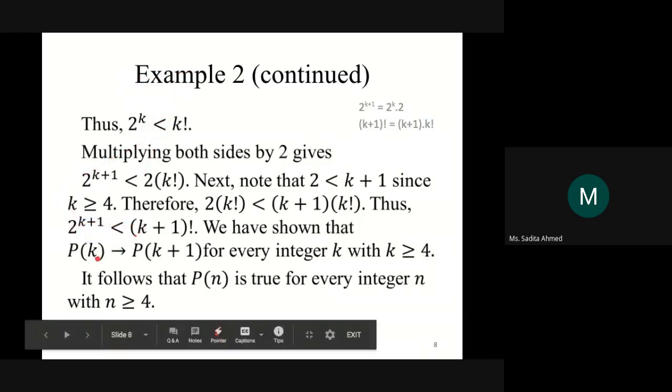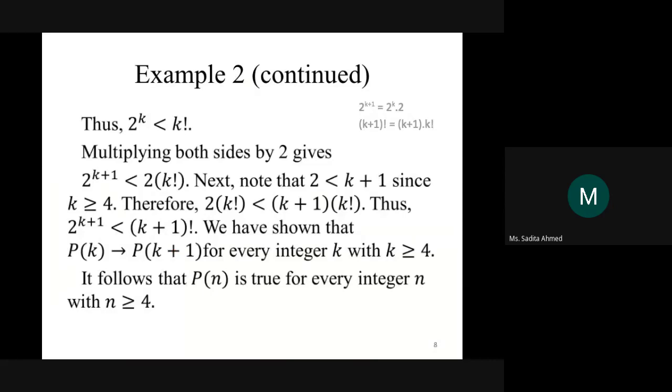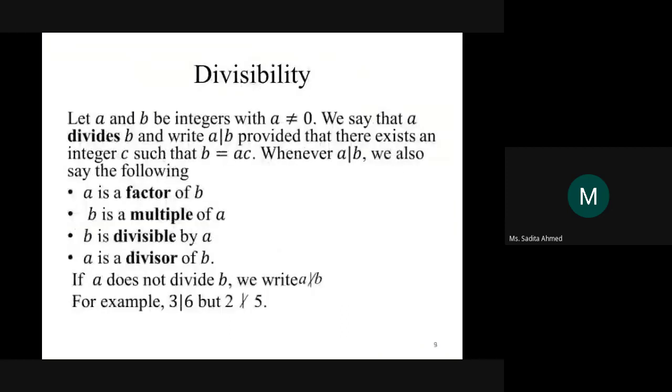So if P(k) is true, then P(k plus 1) is also true for every integer k where k is greater than or equal to 4. And since that is true, we have proved the basic step, we've proved the inductive step. So by the rules of induction, we can say that the statement is true for all positive integers n where n is greater than or equal to 4. For all integers n where n is greater than or equal to 4. Any questions?